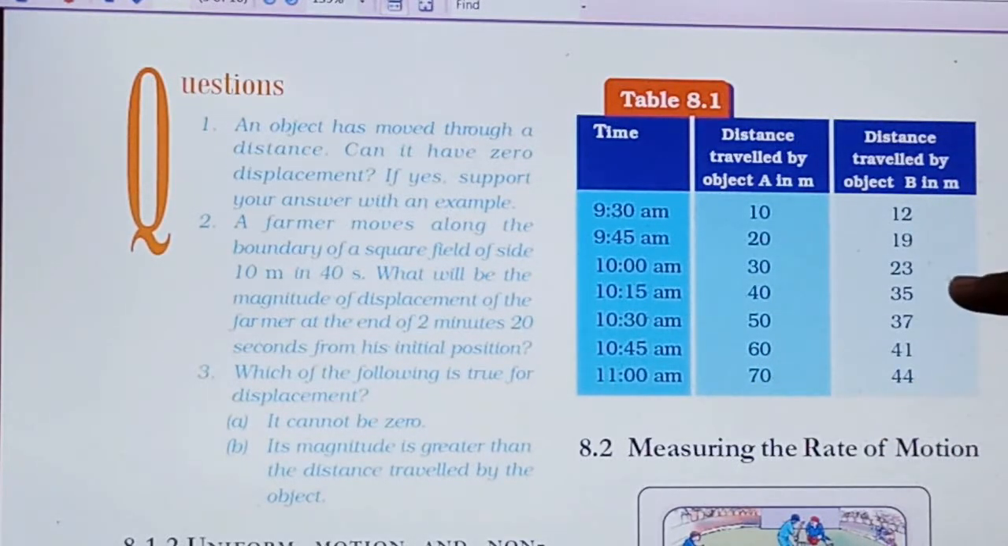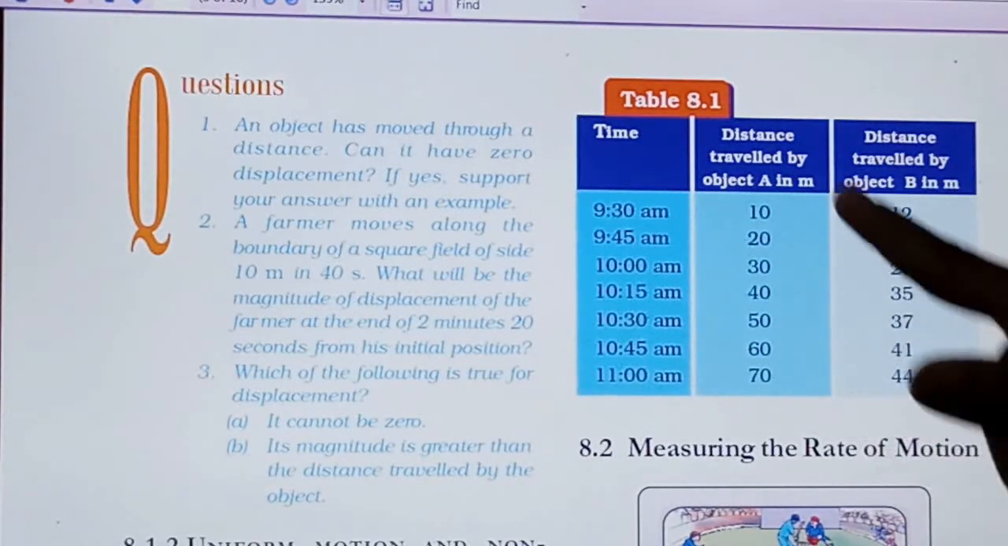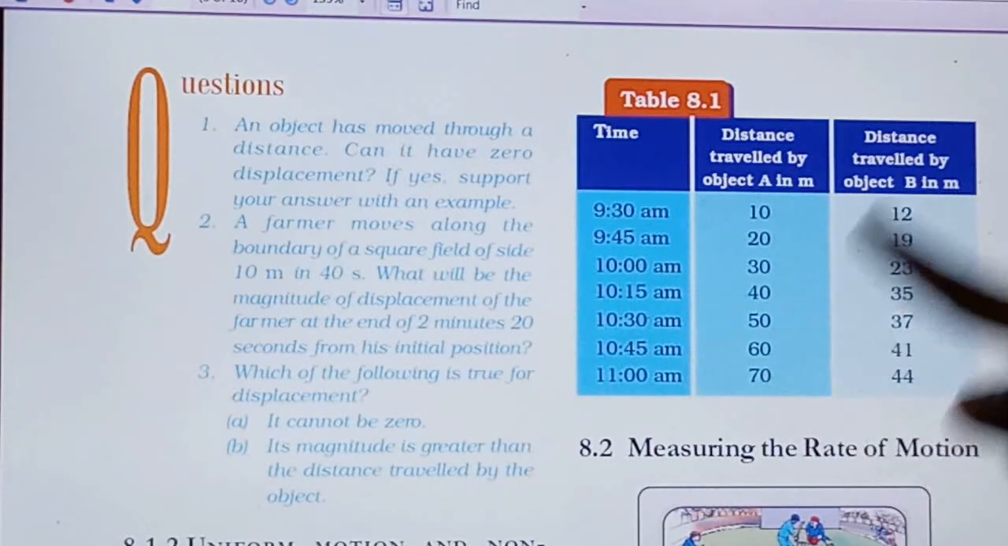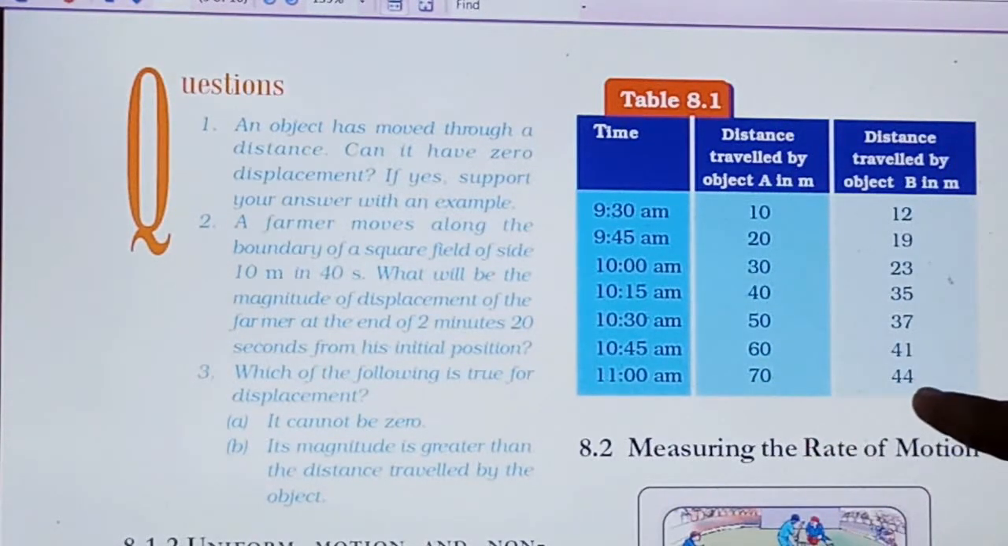But in case of B, if you see, there is no consistency of travelling a particular distance within 15 minutes. It goes on changing. So because of this we can say that object A is moving in uniform motion and object B is moving in non-uniform motion. Is this clear to you?